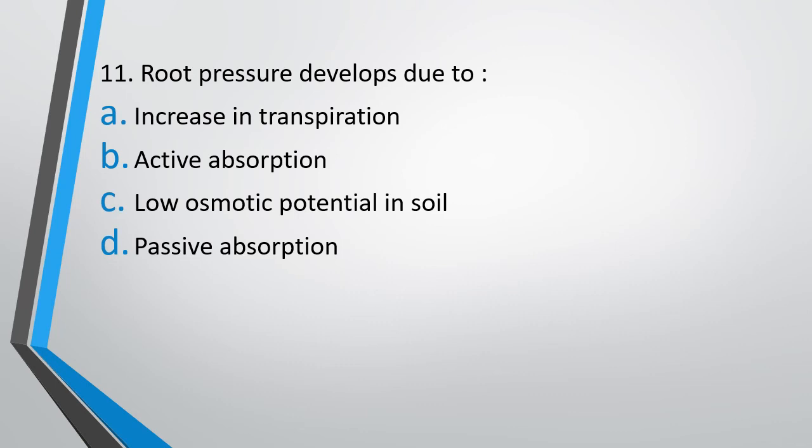Question number 11. Root pressure develops due to: increase in transpiration, active absorption, low osmotic potential in soil, or passive absorption. The correct answer is option B, active absorption.